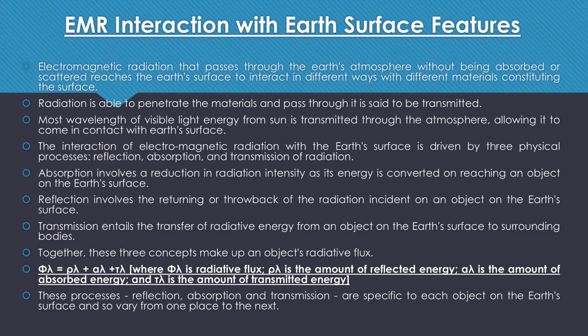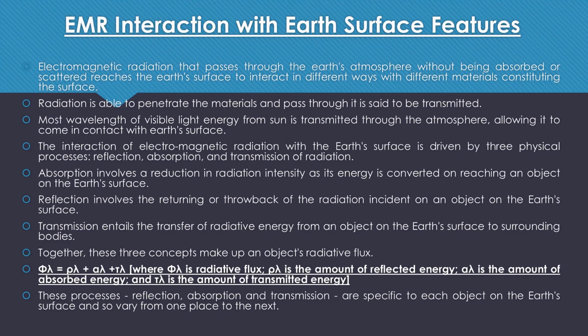If the EMR interacts with any object and comes out from the other end of the object, then that process is known as transmission. All these three processes, absorption, reflection and transmission, make up radiative flux. Now we will discuss what is radiative flux. Radiative flux is basically a sum total of absorbed energy, reflected energy and transmitted energy.